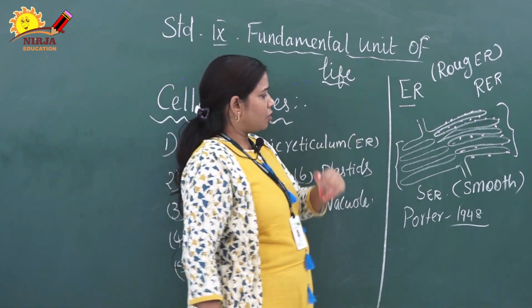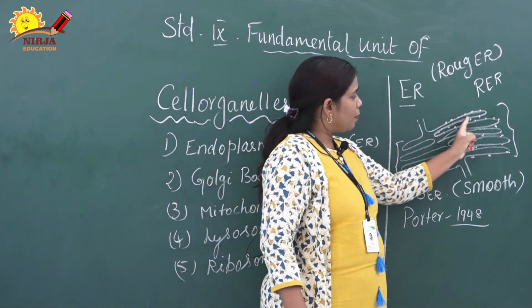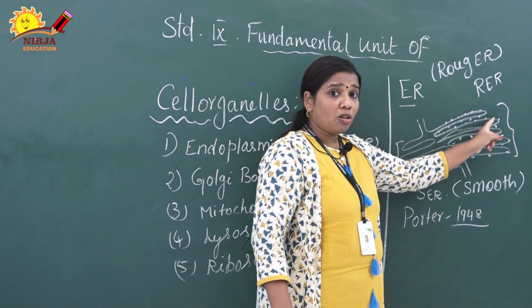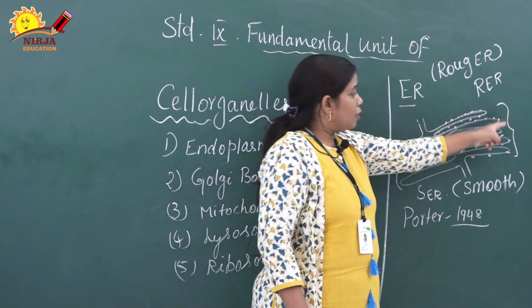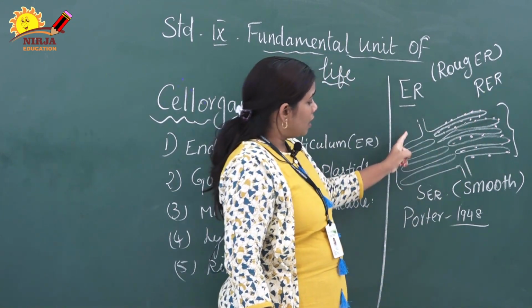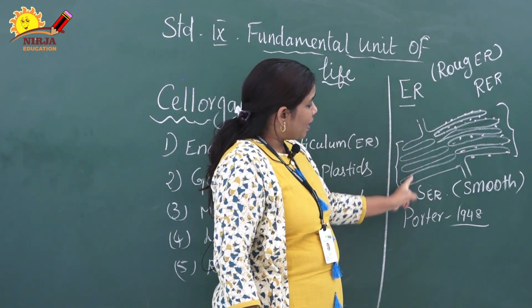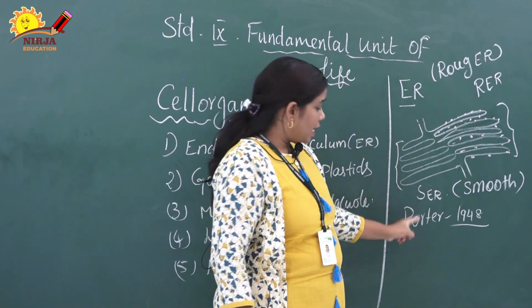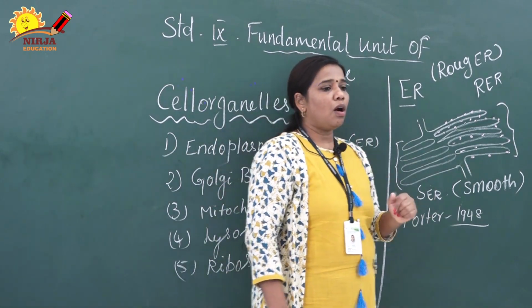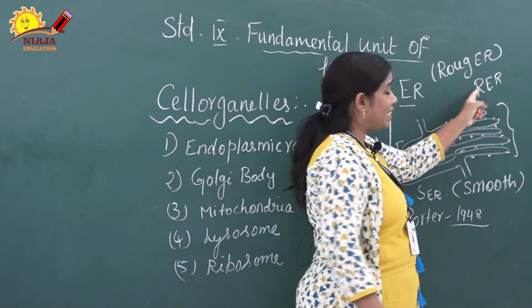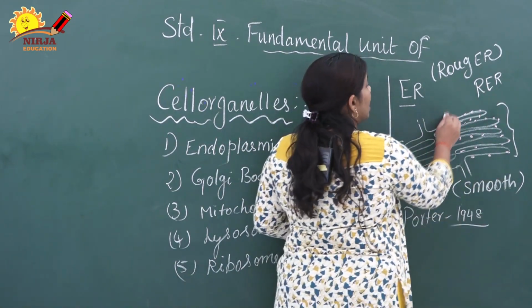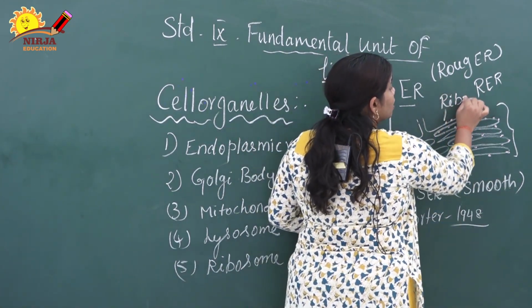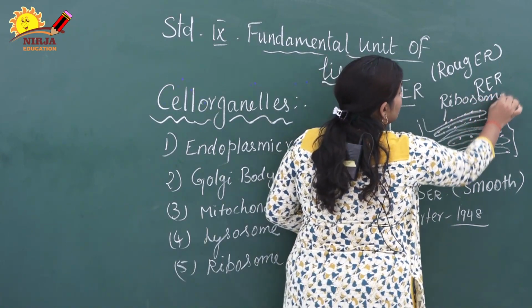Now look at the picture, children. Here I am just keeping pink color dots on one side of the outer surface of the endoplasmic reticulum. Here I mentioned this is rough endoplasmic reticulum. In this area you just see the pink color dots are not there. Here I mentioned SER. Now it is classified based on the dots only. What does a dot mean? That dot-like part is called ribosome. Ribosome is nothing but one kind of cell organelle.